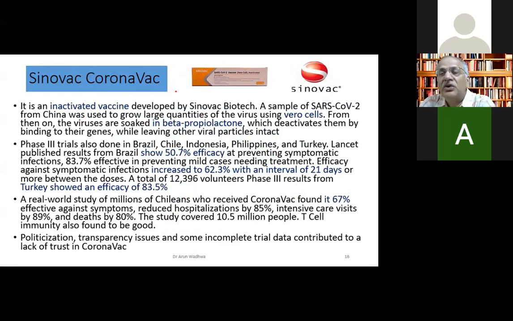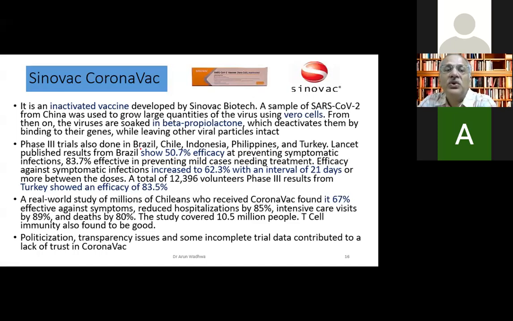What is done is they grow a sample. To grow virus quantities, large quantities are grown on Vero cells. After that, the viruses are soaked in beta propionic, which deactivates them. And after this deactivation, they are made into vials and injected. The trials were done in Brazil, Chile, Indonesia, Philippines, and Turkey, and the efficacy was found to be 50.7%.